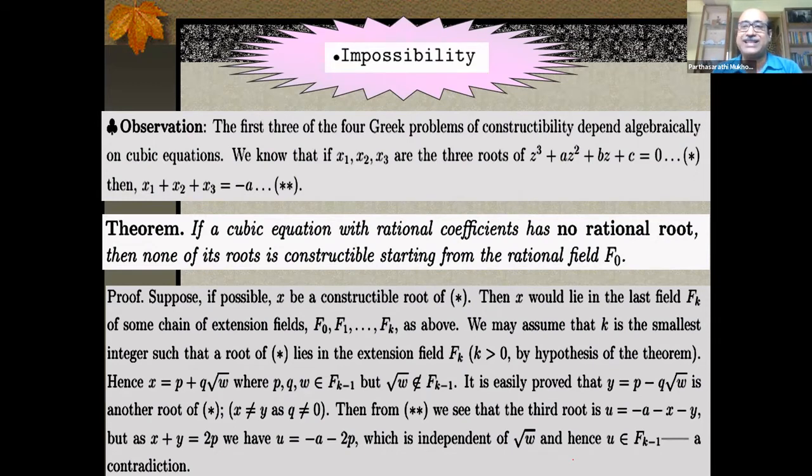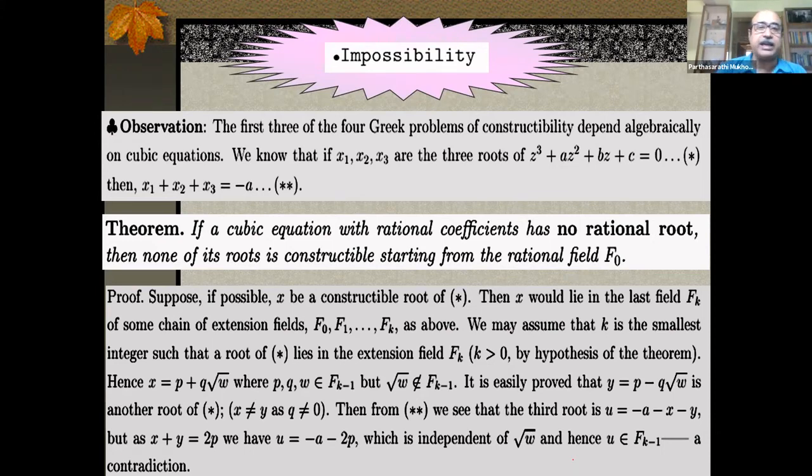So z cube plus a z square plus b z plus c equal to 0. These x1, x2, x3 are 3 roots. Then the sum of the roots is minus a. That is known. So I am having this theorem that will use this definition. Sum of the roots is minus a here. Remember, absolutely one-step generalization of what you did in case of higher secondary quadratic equations.